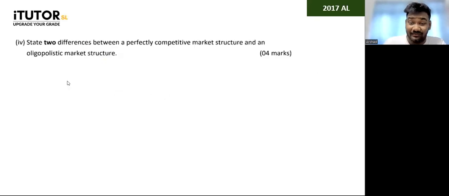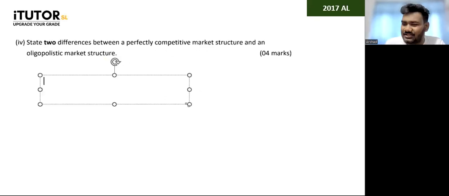So can you give 2 differences between this? I don't think that's a problem. And they're only asking for 2 also. So you can talk about the number of firms. You can say in a perfectly competitive market structure, there are a large number of firms, while in an oligopolistic market structure, there are only a few dominant firms.